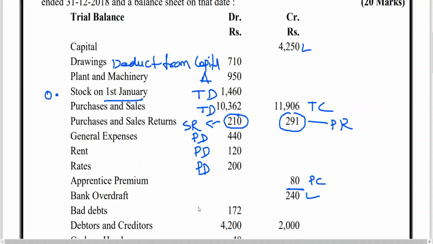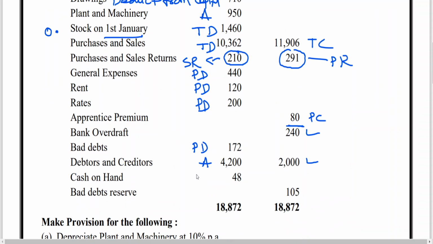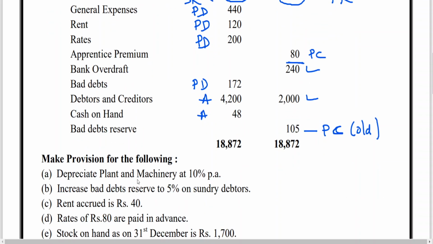Bank overdraft, liability. Bad debts, profit and loss account, debit side. Debtors, asset. Creditors, liability. Cash on hand, asset. Bad debts reserve, I told you. From the examination point of view, you take this on the profit and loss account credit side, and it is called the old provision. Depreciation, plant and machinery 10%. You know that. Increase in bad debts reserve to 5% on debtors. It is to be calculated on sundry debtors. Rent accrued, outstanding. You know that, add to.